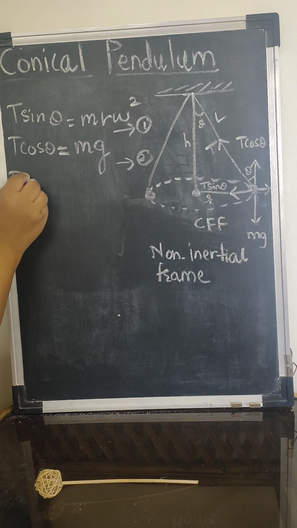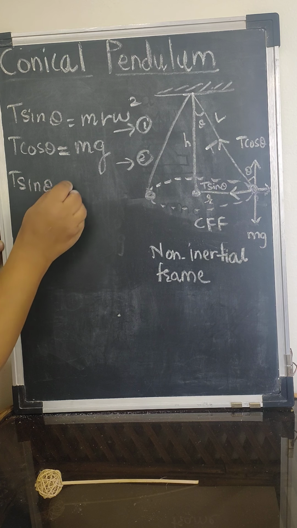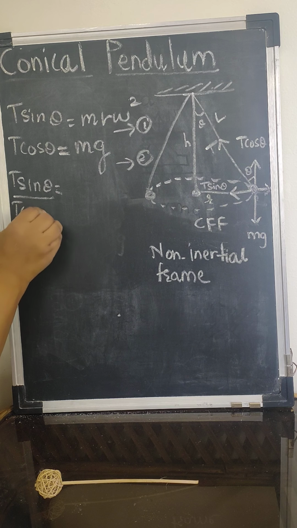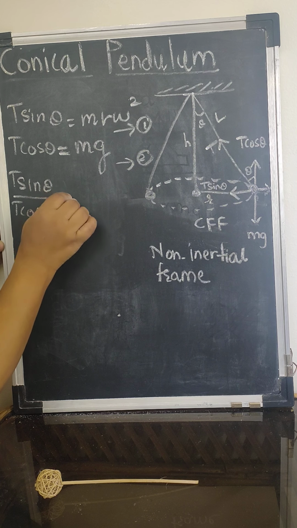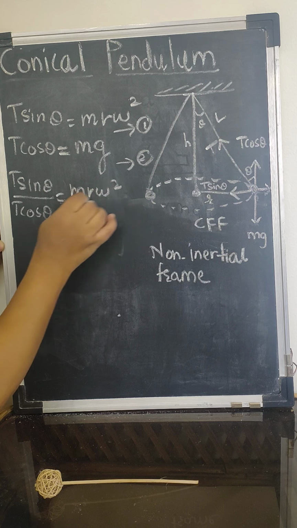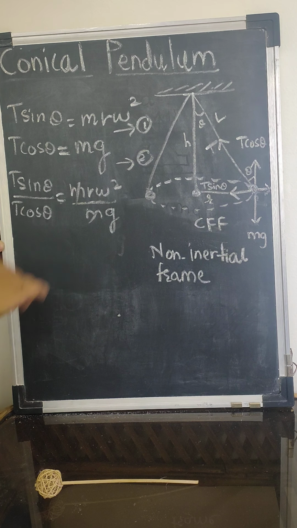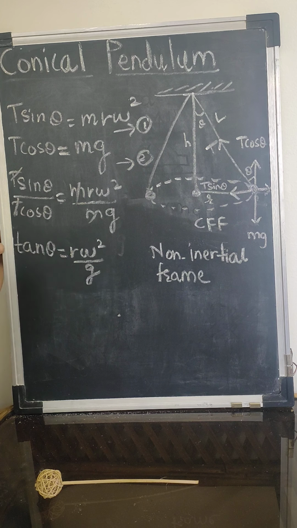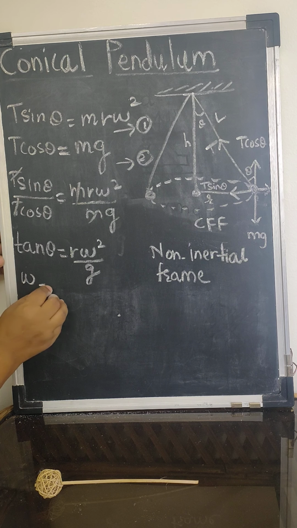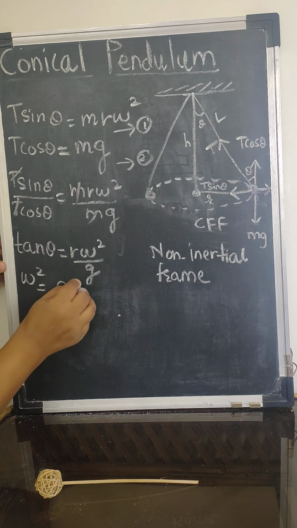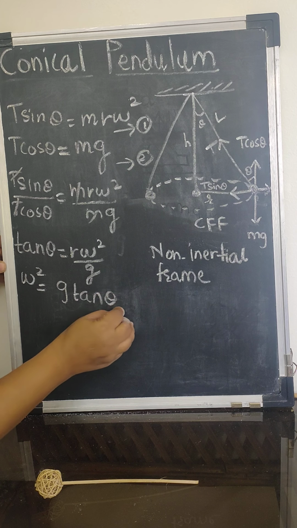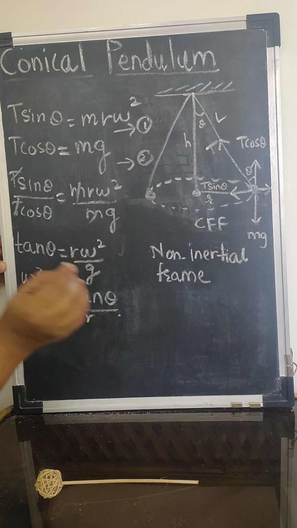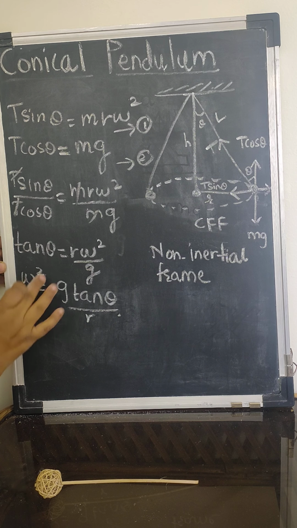Now divide equation 1 by 2. So T sin theta upon T cos theta is equal to mr omega square upon mg. T will get cancelled, m will get cancelled. So only remaining is tan theta equals r omega square upon g. Now what we get? Omega is the angular velocity, omega square is g tan theta upon r. Therefore omega will become equal to what? Here only I will do.